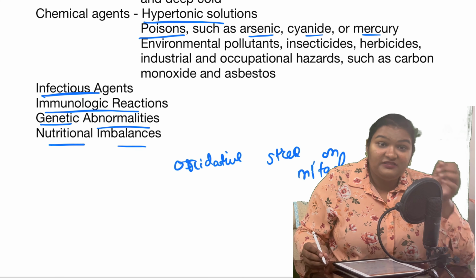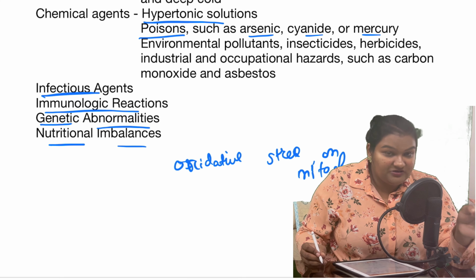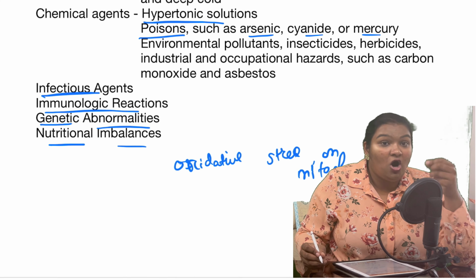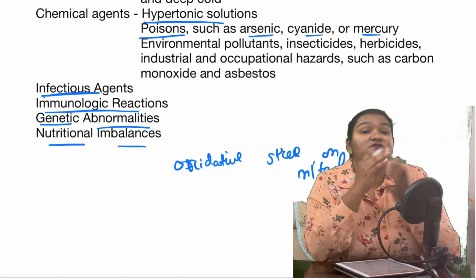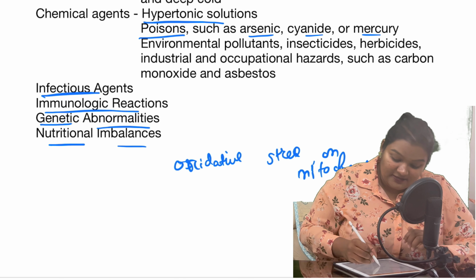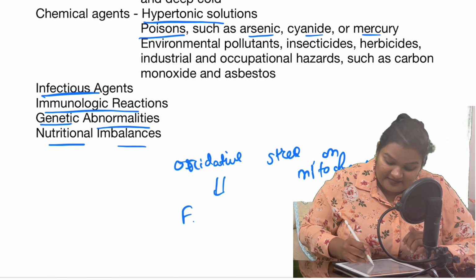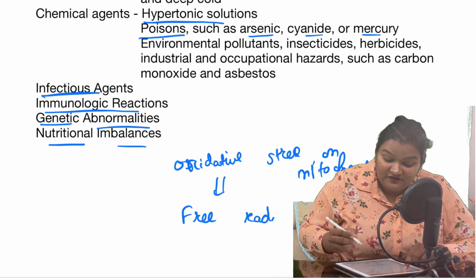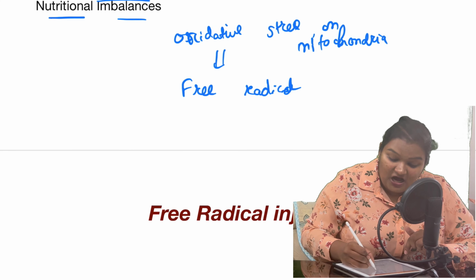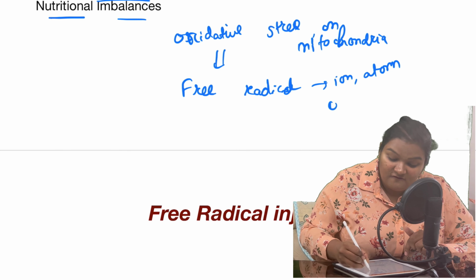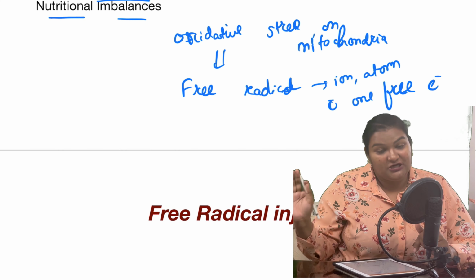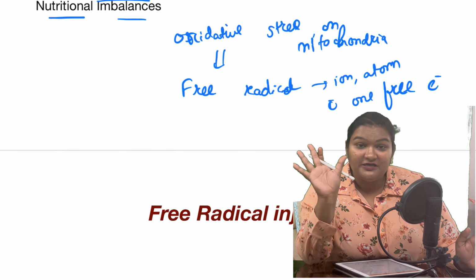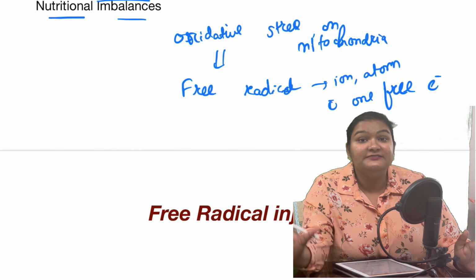Right? And when the mitochondria is under that oxidative stress, it will release an ion or an atom which has one negative charge, which all of us call a free radical. Okay, so what do you understand by free radical? A free radical is an ion or an atom with one free electron. So it will impart a constant negative charge, and this free radical is responsible for cell injury and cell aging.